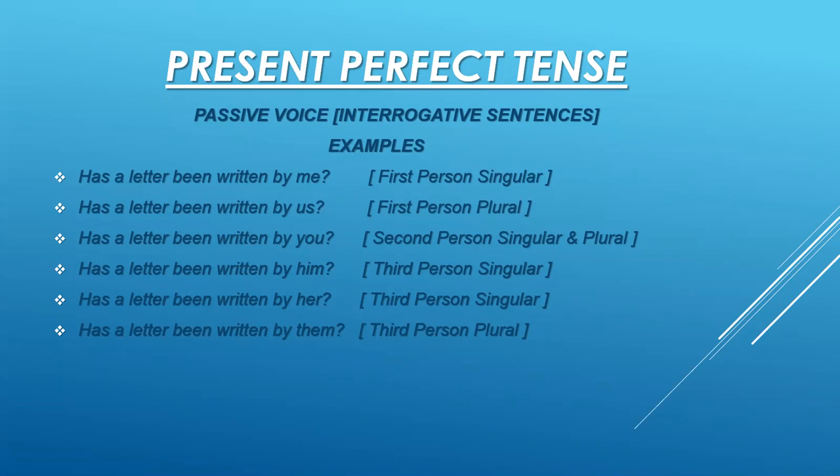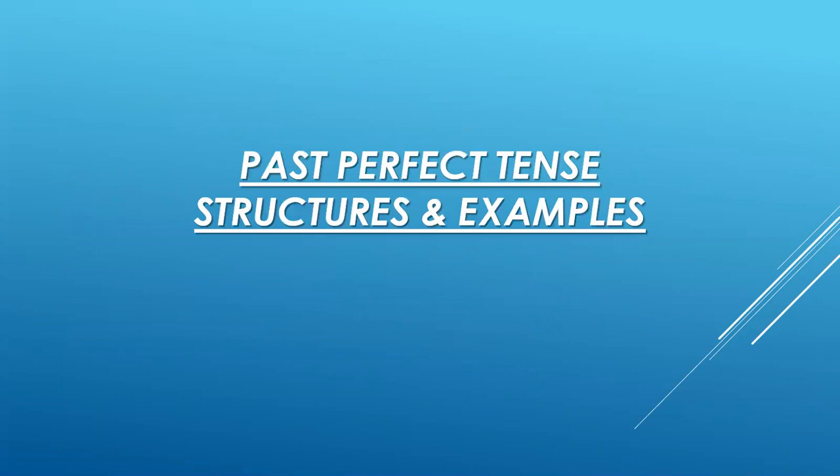Okay, now I am going to start past perfect tense. Past perfect tense, the structures and examples I am showing you. You all know that for perfect tenses, we always use the third form of verb. It means when we are doing the active and passive voice for perfect tenses, we are using the third form of verb in active voice as well as in the passive voice.